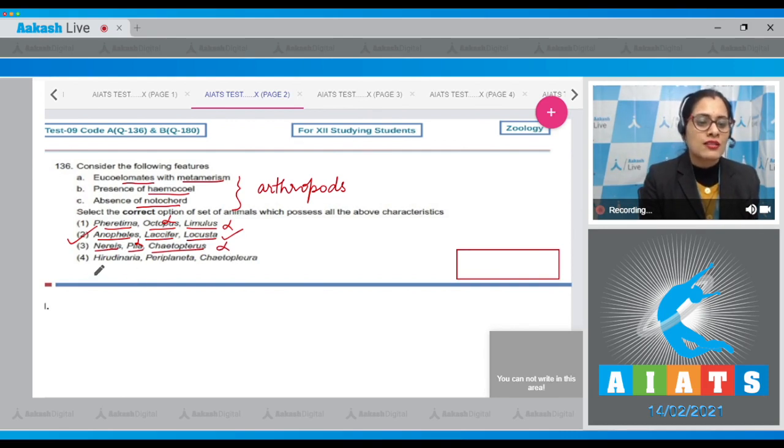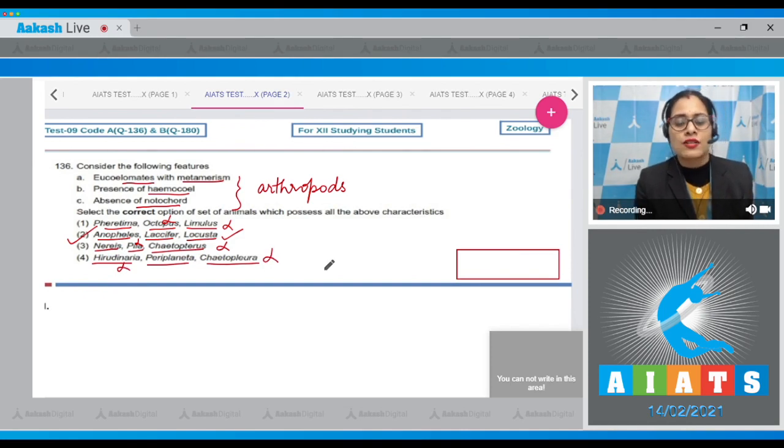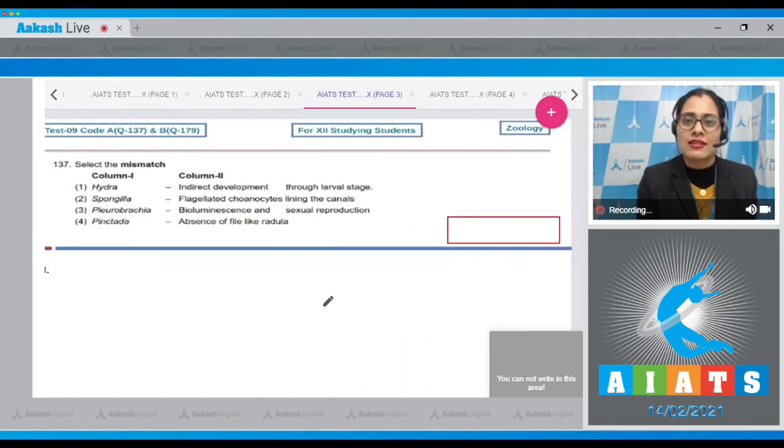And the next option is Hirudinaria, Periplaneta and Chaetopleura. Hirudinaria is an annelid that exhibits closed circulation and lacks hemocoel. So this option is also incorrect. So the correct answer to this question is option number 2. Let's move on to the next question, which is question number 137.